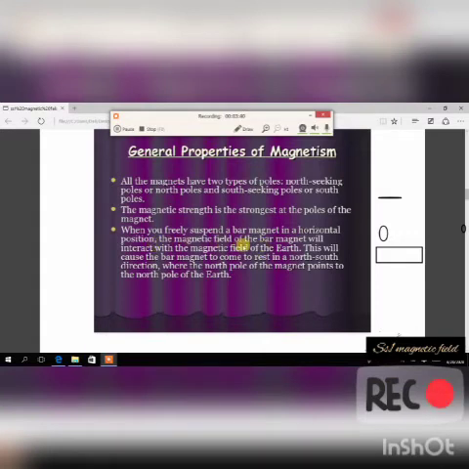The magnetic field, not the magnet now, the magnetic field, which we cannot see. We can't see a field actually. They are imaginary lines. The magnetic field of the bar magnet will interact with the magnetic field of the earth. Both of them we can't see.